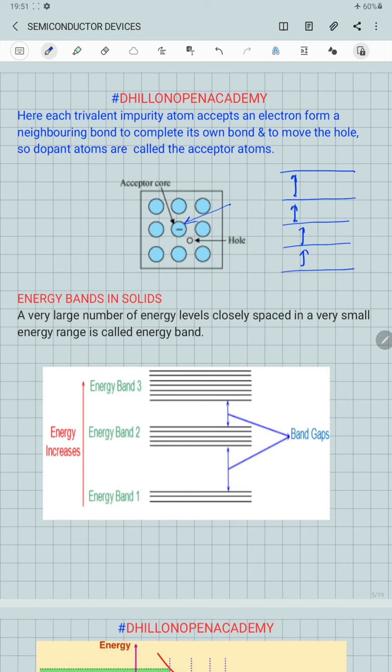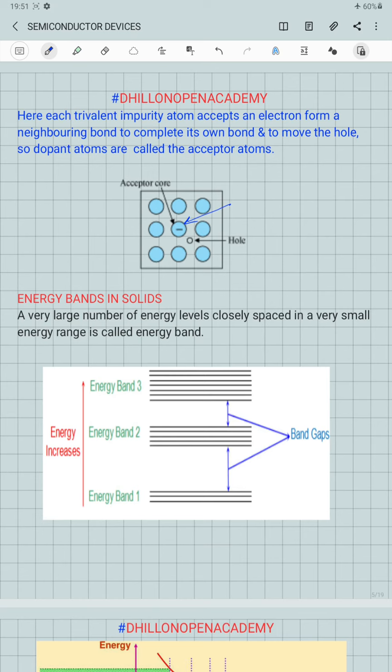But when a number of atoms come close together to form the crystal structure, their energy levels tend to interfere with each other.